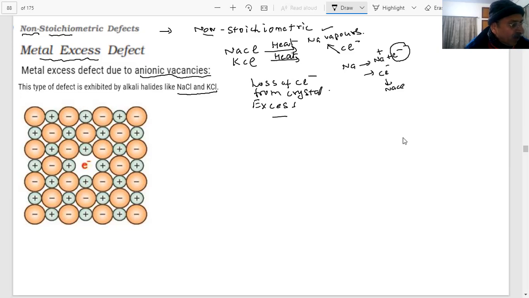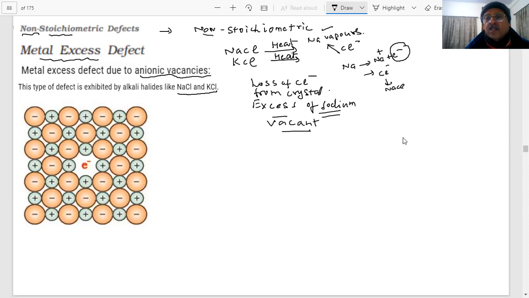The sodium will be in excess, students. So the result is that there will be an excess of the metal, an excess of sodium, students. And the vacancy is created by the anion Cl minus.